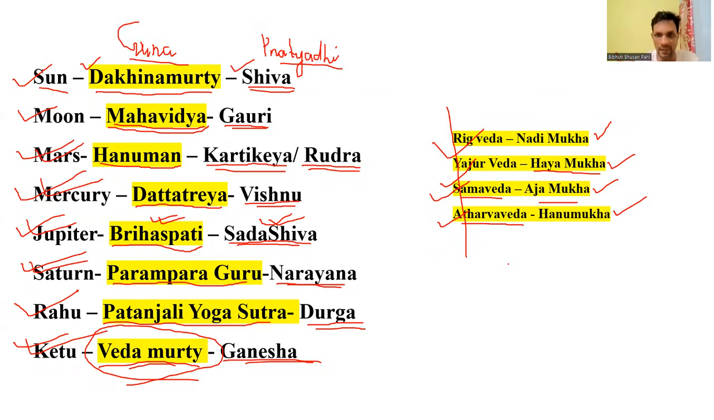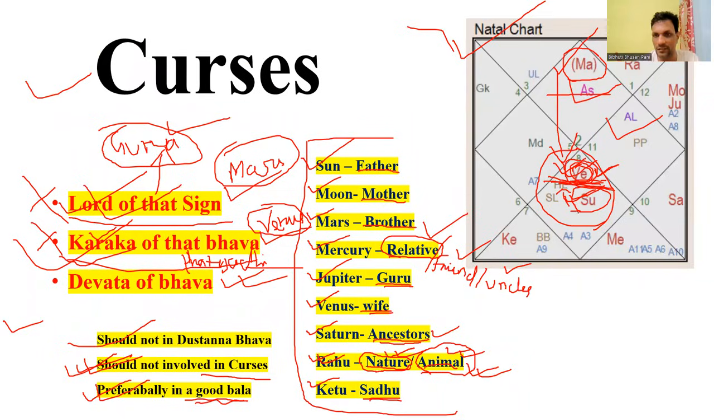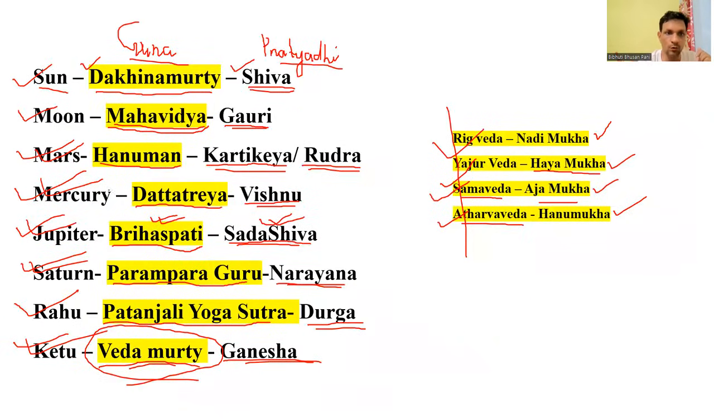For example, in the chart we are discussing, Venus is involved in a curse, so Mars is the sign lord. If Mars is not involved in this curse, as Mars is the sign lord, we can do the Guru mantra related to Mars, and it is Lord Hanuman. So we can suggest the native to do Hanuman Chalisa or any mantra of Lord Hanuman, so that the native will have someone in his life who will really guide him.